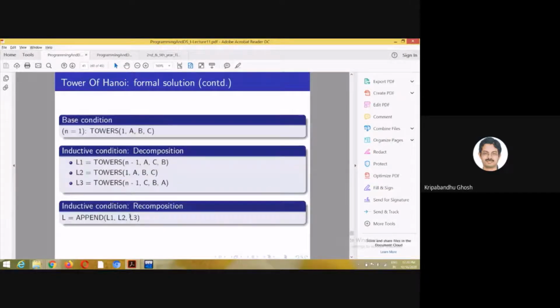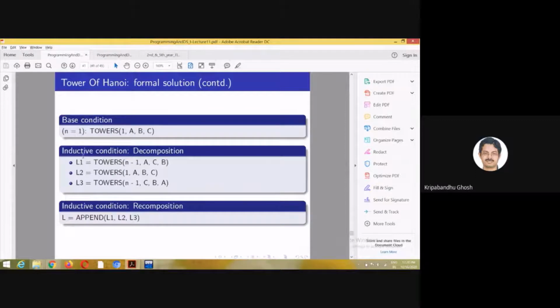And what exactly are you doing? This is the base condition, n equals 1, which you solve for towers 1, A, B. So moving from A to B, you are moving the single disk. You are not using C in this case. You may not use C. That is optional.